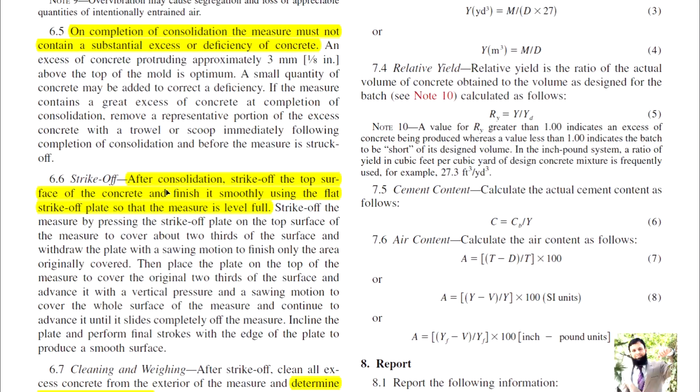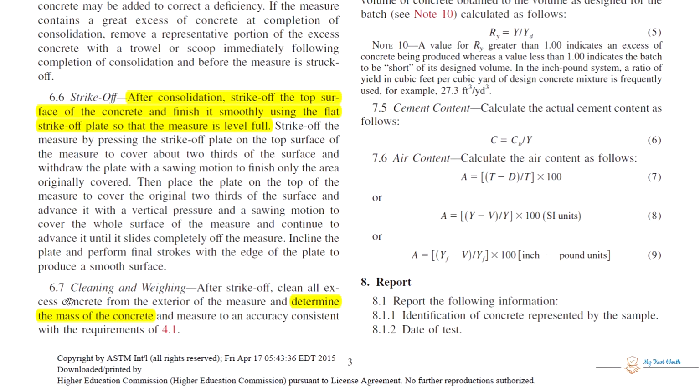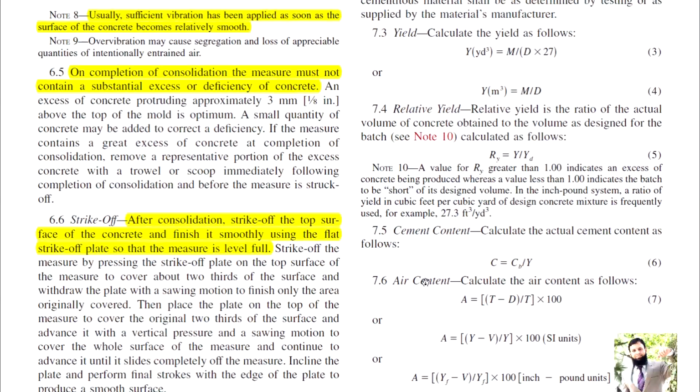Strike off. After consolidation, strike off the top surface of the concrete and finish it smoothly using the flat strike-off plate so that the measure is level. Okay, cleaning and weighing. After strike off, clean all the excess concrete from the exterior of the measure and determine the mass of the concrete and measure to an accuracy consistent with the requirements of 4.1.